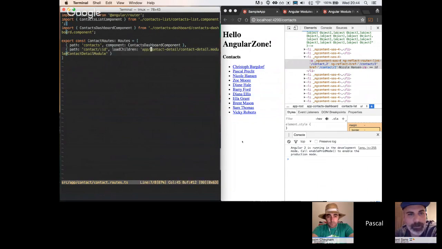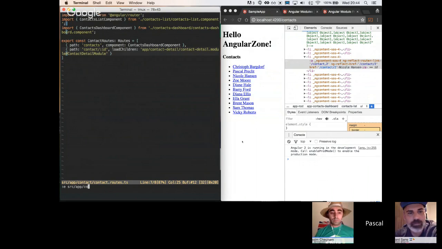And loading children means basically we're lazy loading an additional ngModule, which again comes with its own routes, its own components, its own services and everything else. We see here we have a new ngModule called contact detail. Nice. I know it's probably not the best use case for it. You probably do that for other types of components, but I was running out of time, so I just made it for the contact detail.